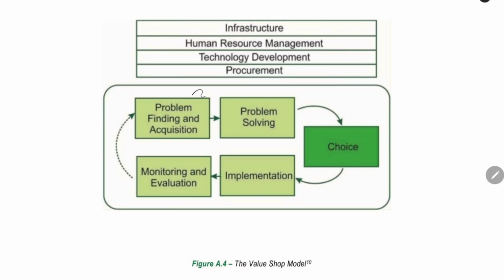Here the main things are problem finding and acquisition. We are solving the problem of the customer. That is the main thing here. We find the problem first, and then solve it. After that, we have to make a choice between the alternatives for solving the problem. We have to select the alternative with the lowest cost that is most suitable for the customer. After that, we implement the alternative, and then we check through monitoring and evaluation whether it is working properly or not.